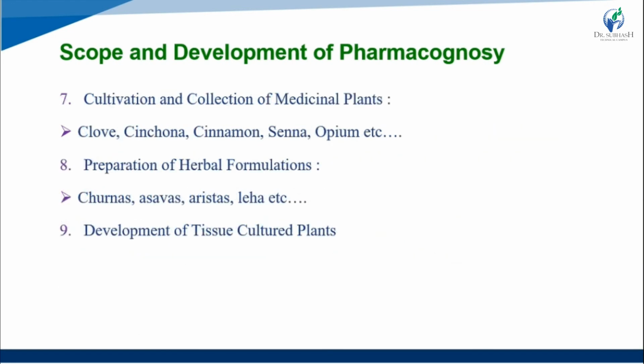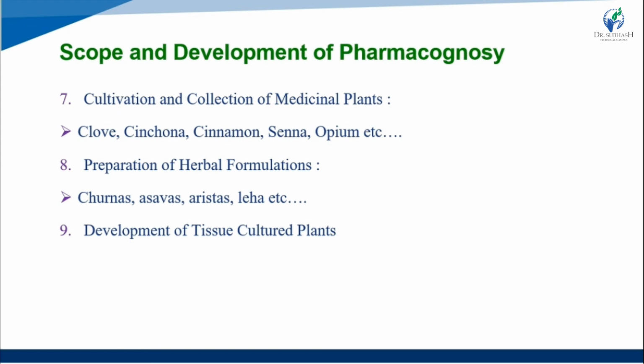Now the seventh is cultivation and collection of medicinal plants. The cultivation and collection process is followed for cloves, cinchona bark, cinnamon, senna, and opium plants. Collect the plant by choosing the grade of the plants. So that is cultivation and collection.